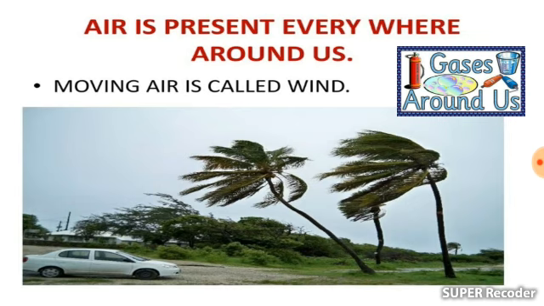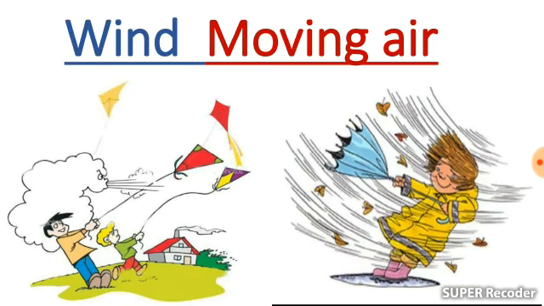Wind is moving air. Moving air is called wind. Wind is the movement of air near the earth's surface. It can be a gentle breeze or a strong gale. In easy wording, you can say that wind is a flow of gases on the surface of the earth. Wind is mostly the movement of air. So wind is moving air.